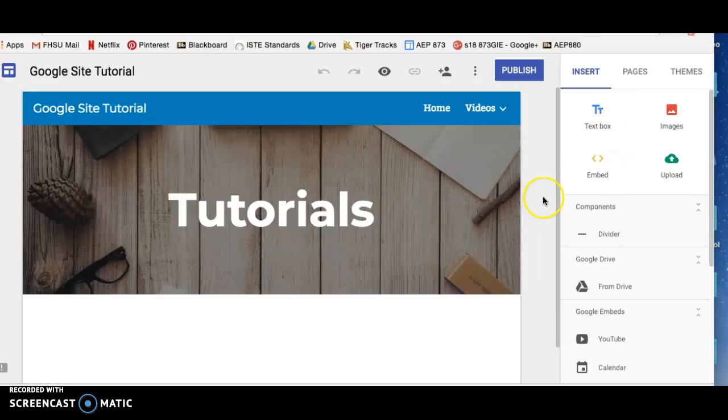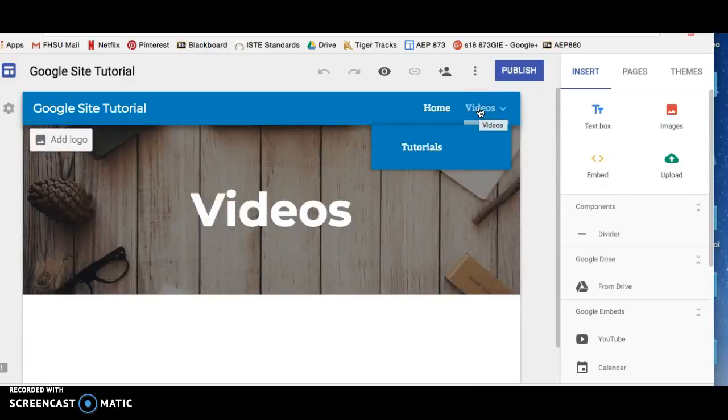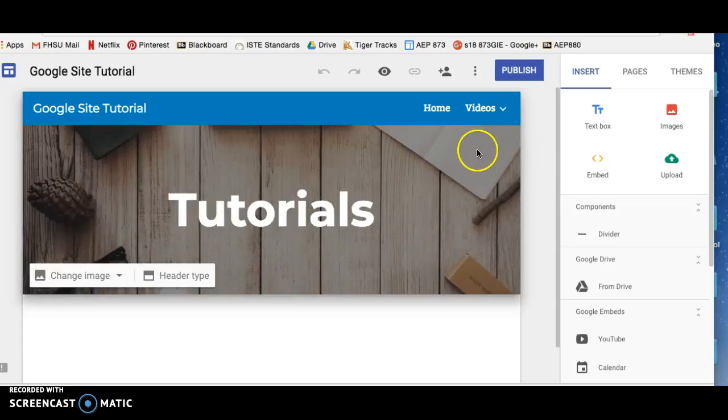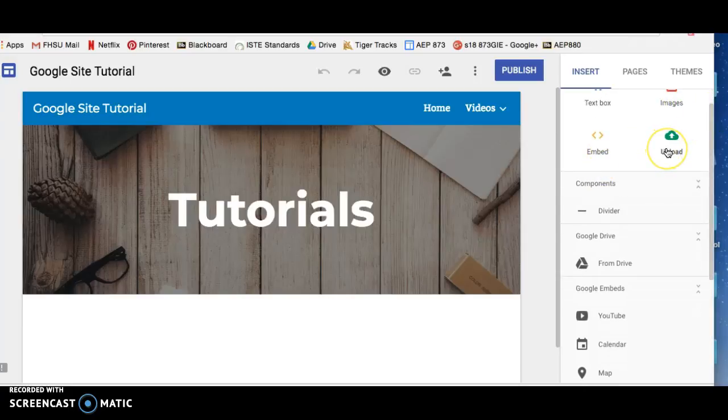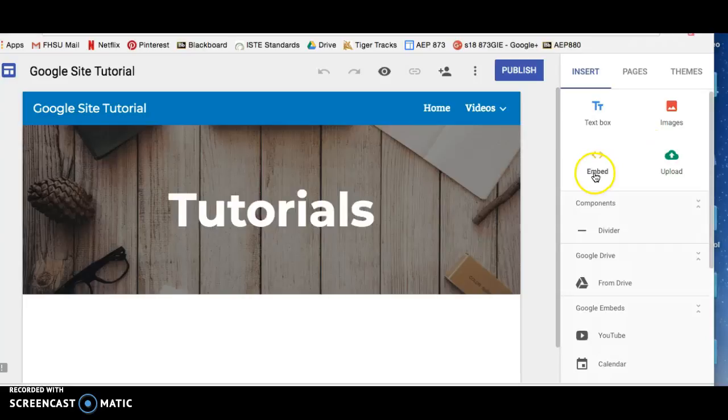I am going to show you how to add content to one of your pages. So I'm going to go to the page I just created. Over here you have 4 options. You can upload a text box, images, embed something, or upload something from your computer.